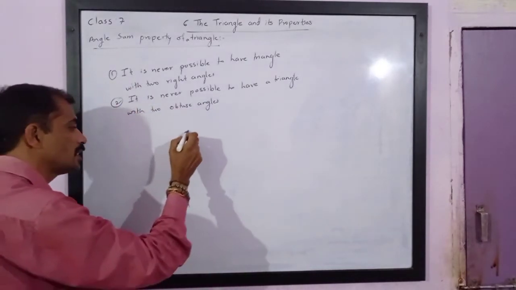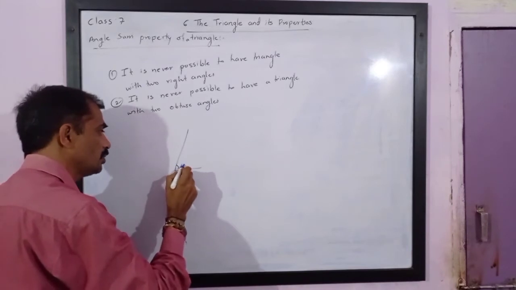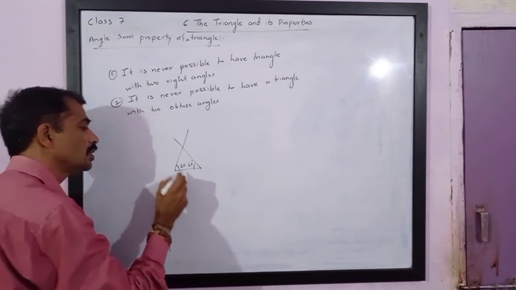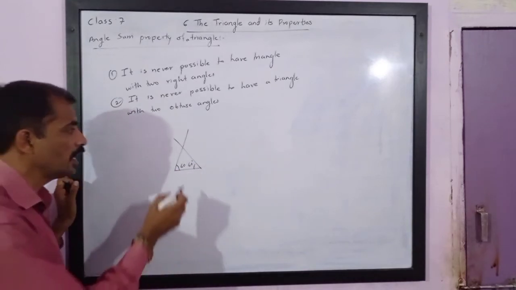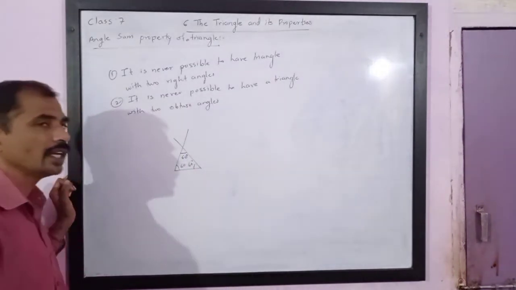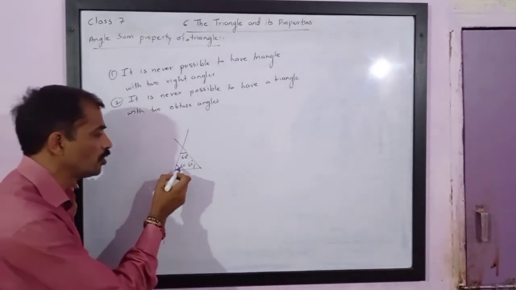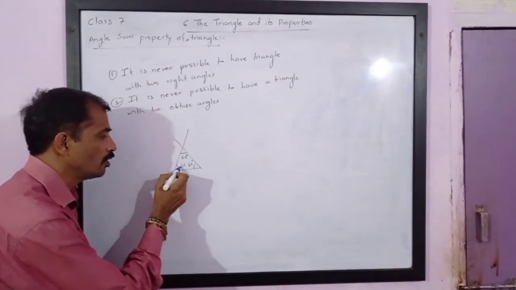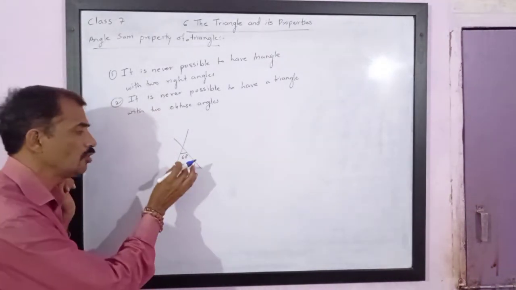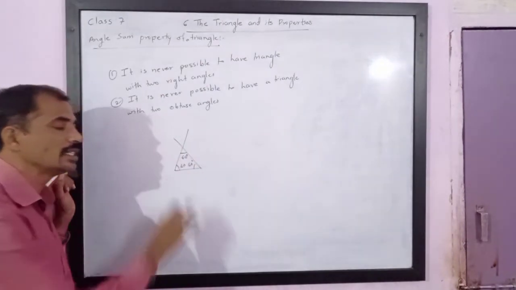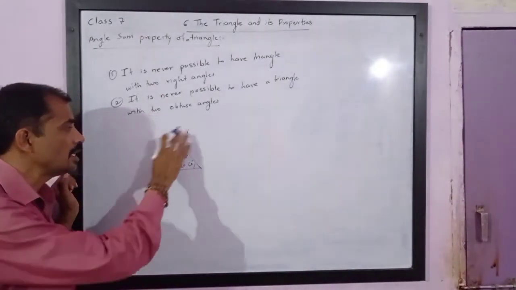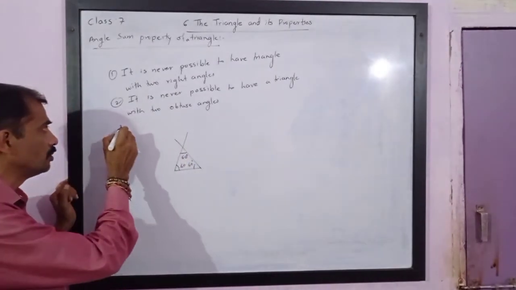Now if two angles are acute, say this is 60 degrees and the other is 60 degrees, then the third angle will be 60 degrees, because we have already studied that the sum of interior angles is 180 degrees. If both angles are acute, meaning they are less than 90, even if you take 80, there still exist 20 degrees, and hence it is always possible.